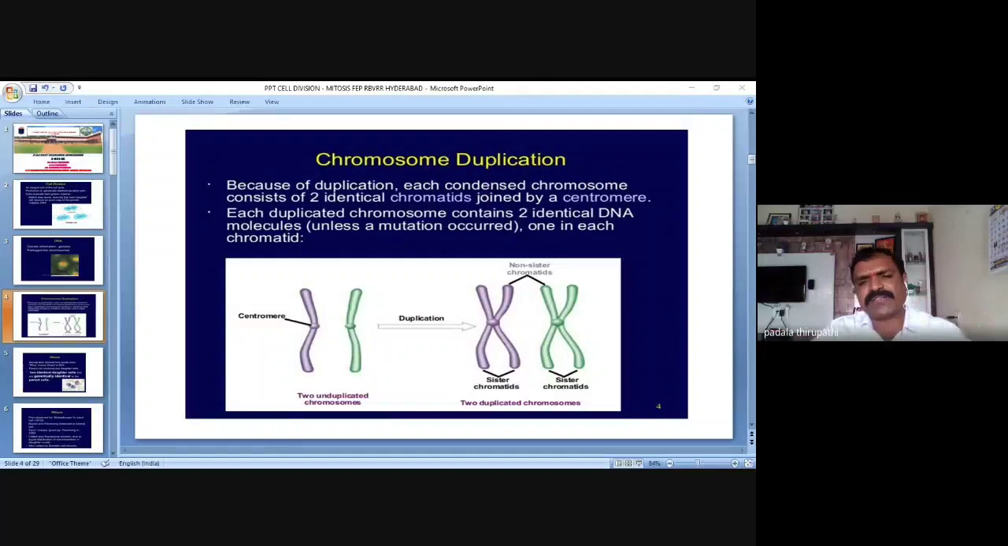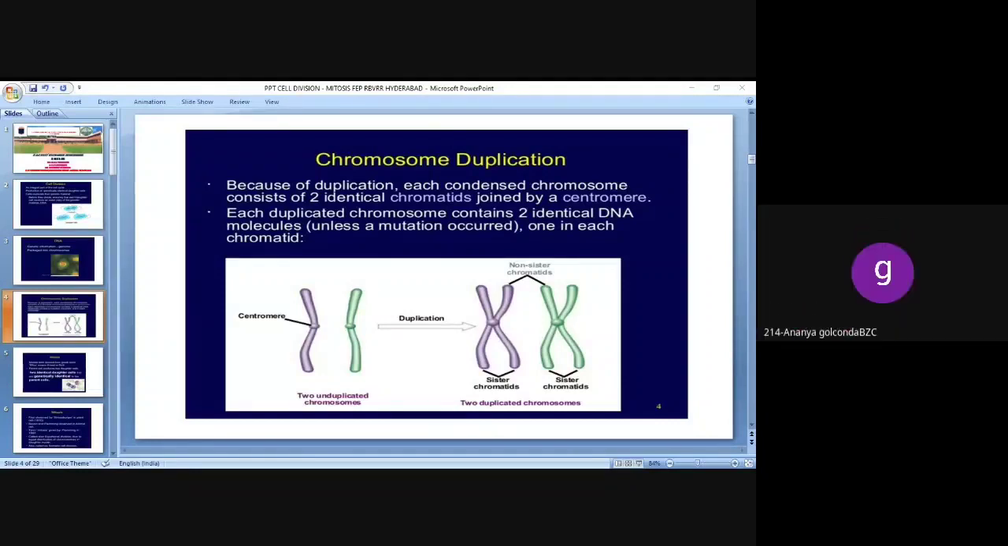In previous classes we have discussed, based on the presence of the centromere in the middle part, the chromosomes we can call metacentric. If it is very near to one end, we can call it submetacentric or acrocentric, and the last one is the telocentric chromosomes. We have already discussed it. Is it clear?